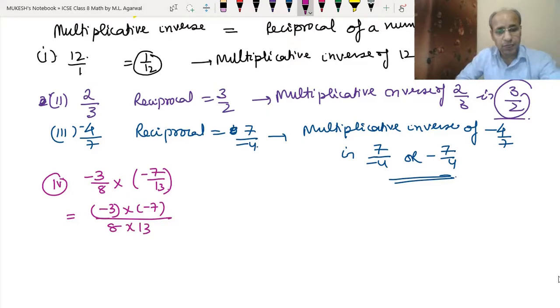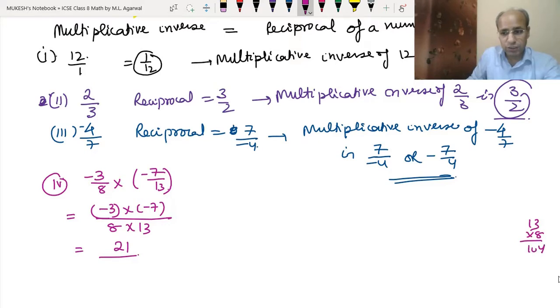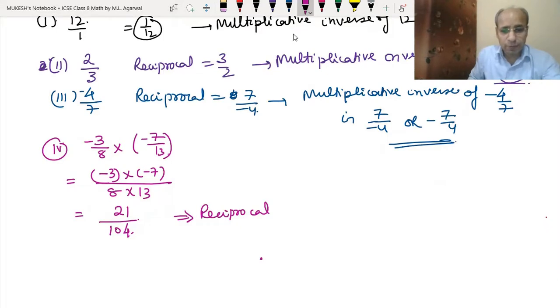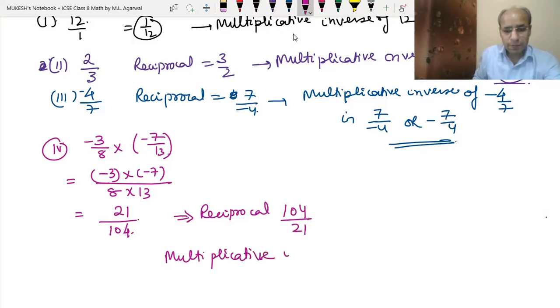We don't have any number in the numerator and denominator which can be divided. So we will write minus 3 into minus 7 is 21, because 7 threes are 21, and minus minus is plus. Now multiply 13 into 8. 8 threes are 24, so we get 104. We have the answer 21 by 104. Its reciprocal will be 104 upon 21. So its multiplicative inverse will be 104 upon 21.